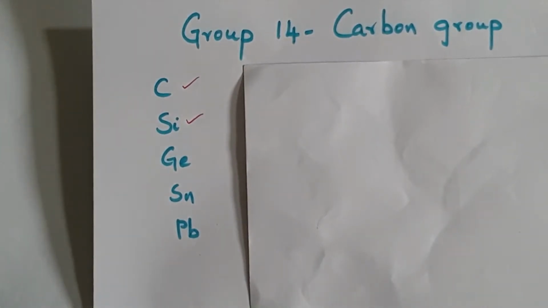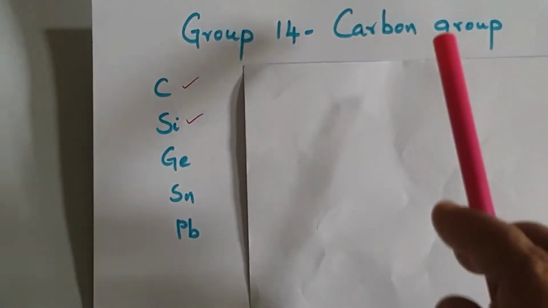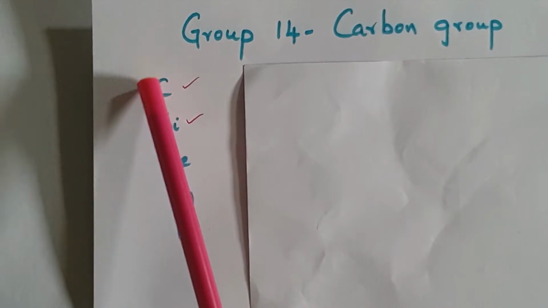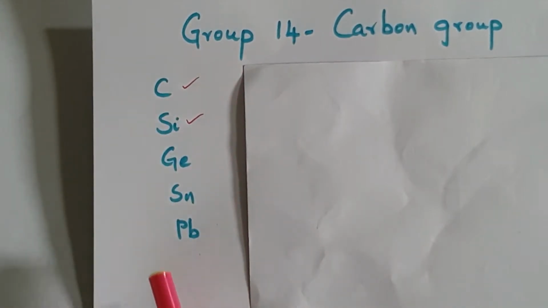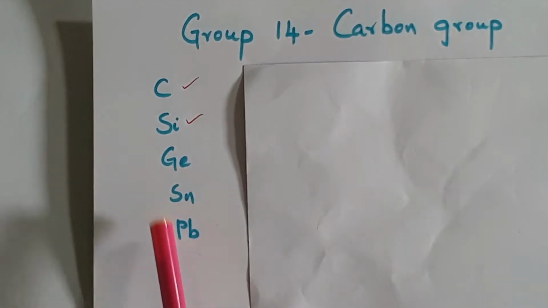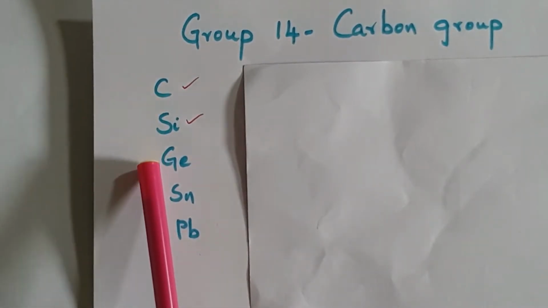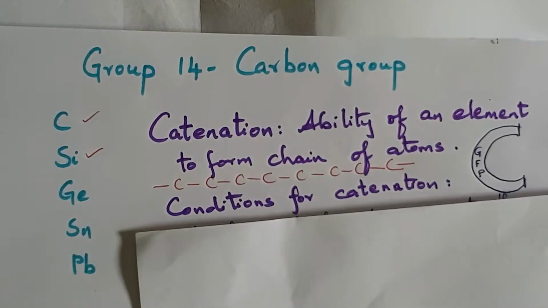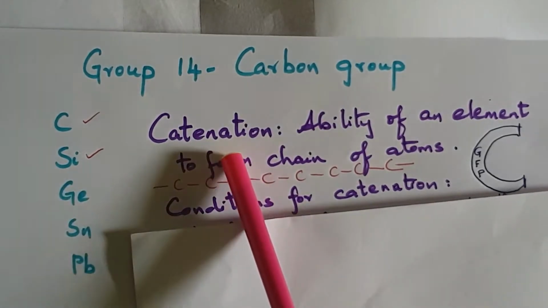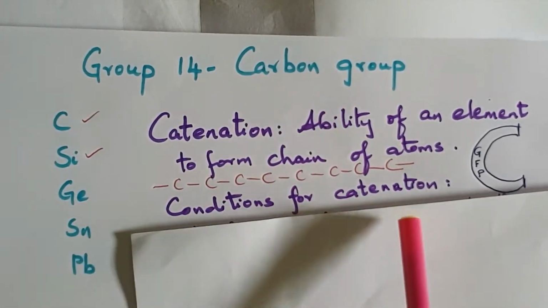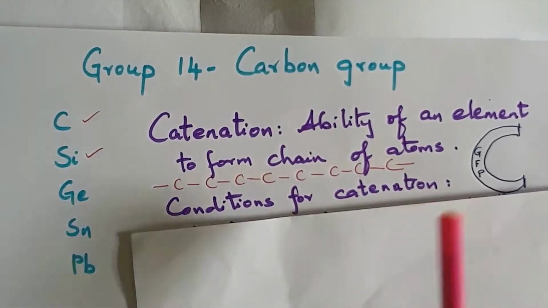Hello, good morning students. Today we are going to see about the carbon family, which comprises the 14th group, and the elements present in the carbon family are carbon, silicon, germanium, tin and lead. I'll repeat: carbon, silicon, germanium, tin and lead. Let us see what is catenation in the carbon group and what are the conditions for catenation.